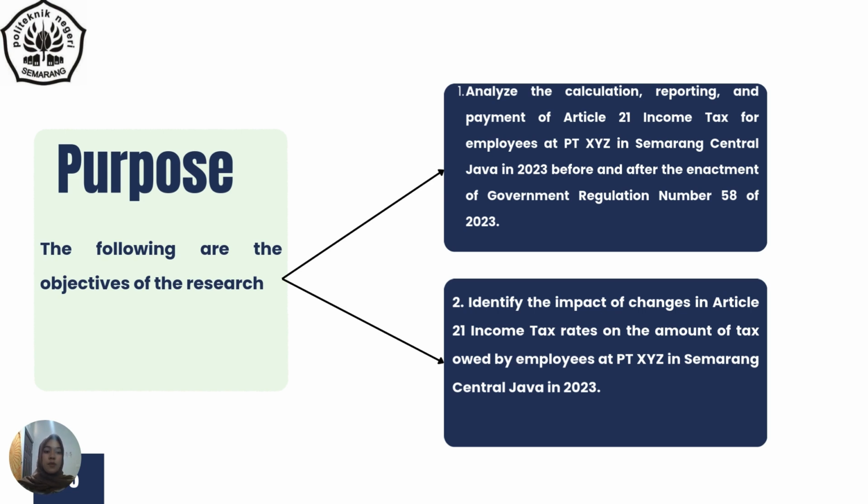The next is purpose. The following are the objectives of the research. Number one, analyze the calculation, reporting, and payment of Article 21 income tax for employees at PT XYZ in Semarang, Central Java in 2023 before and after enactment of Government Regulation Number 58 of 2023. Number two, identify the impact of changes in Article 21 income tax rates on the amount of tax owed by employees at PT XYZ in Semarang, Central Java in 2023.